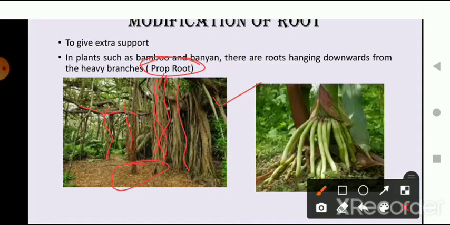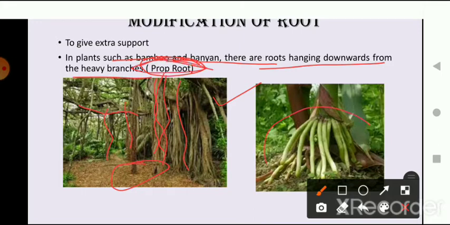The roots come out from the branches and fix themselves into the soil, and basically they give support to the branches of the tree so that the tree doesn't fall down. So in such plants like the banyan tree, bamboos and others, roots hang downwards from the heavy branches. They are known as prop roots.